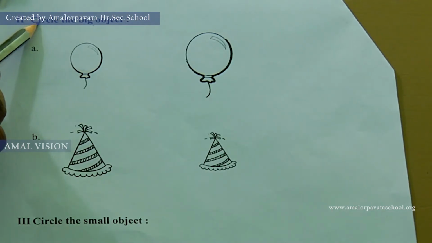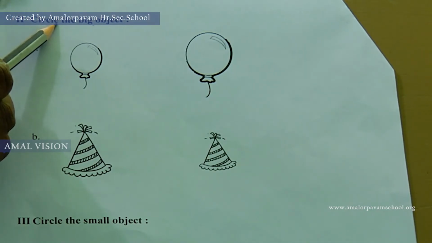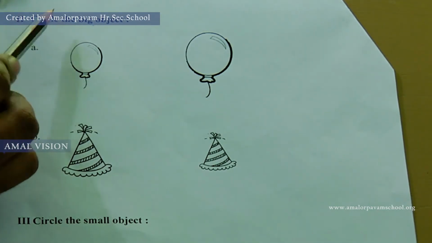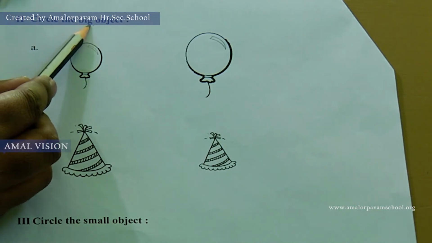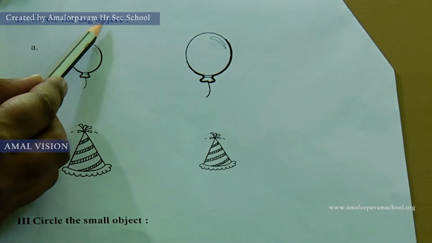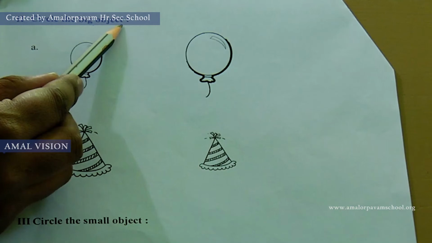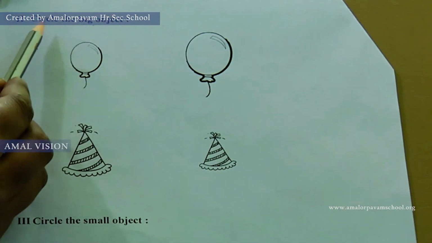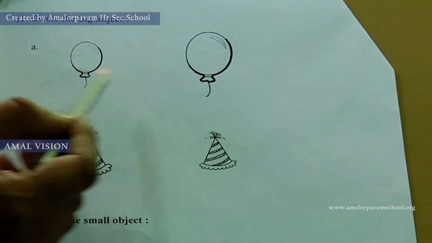C I R C L E, circle. The B I G, big. O B J E C T, object. Circle the big object. Look at these balloons.